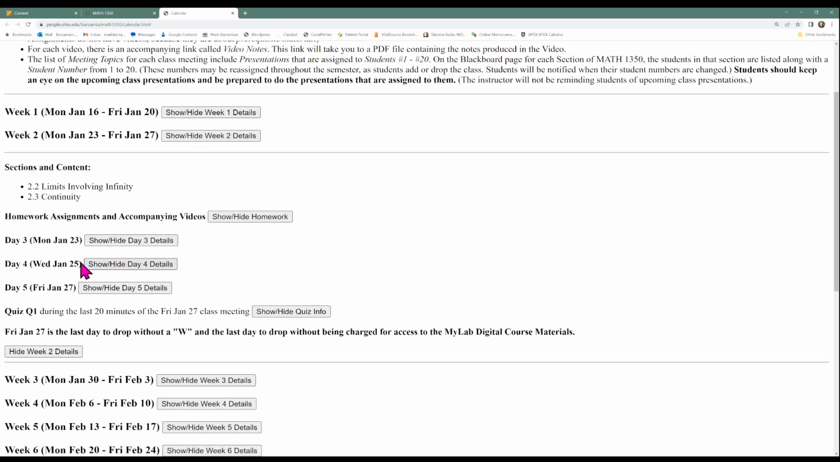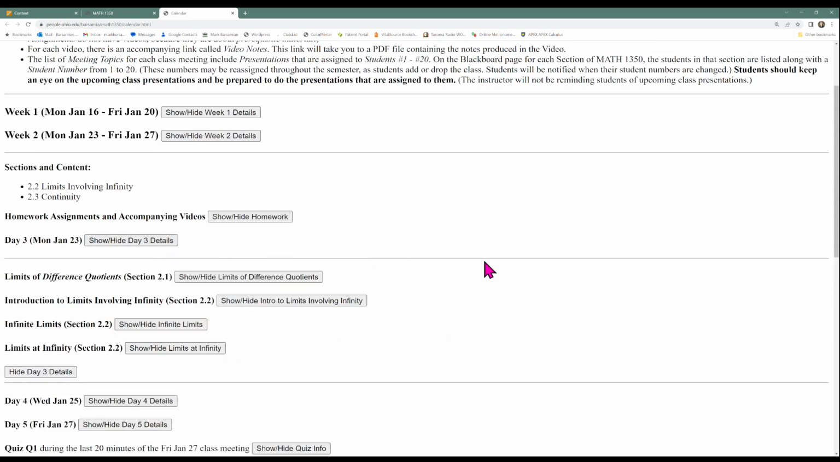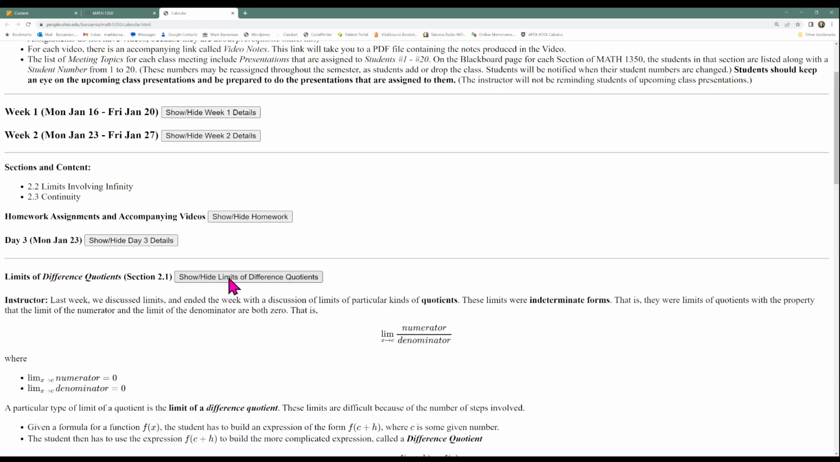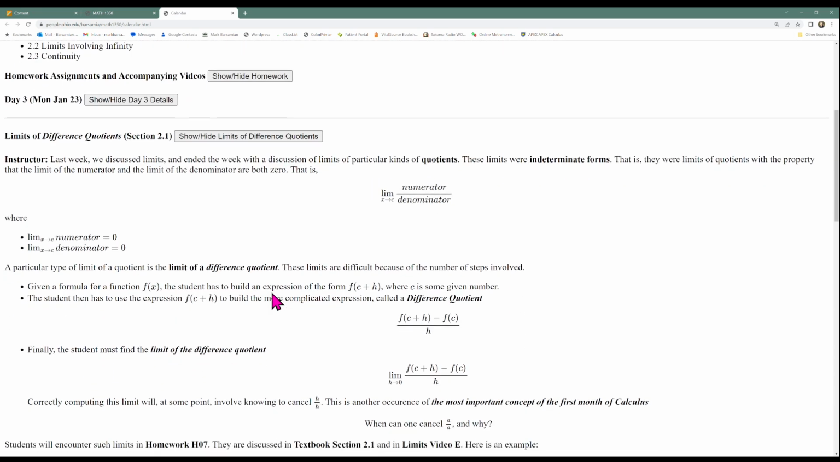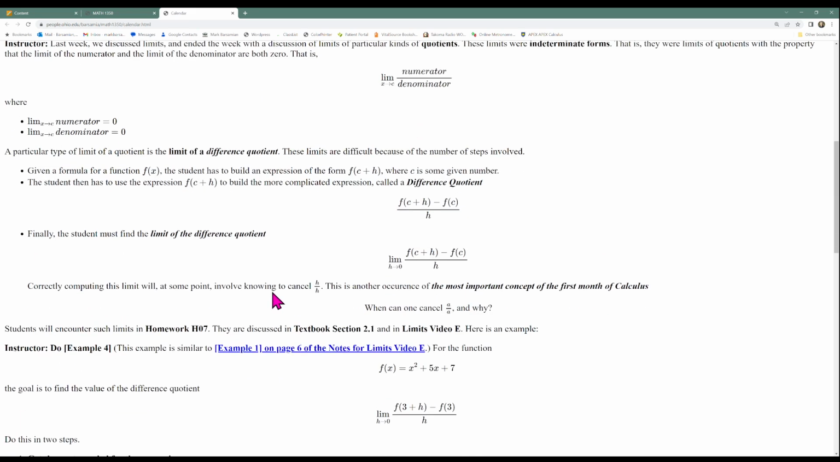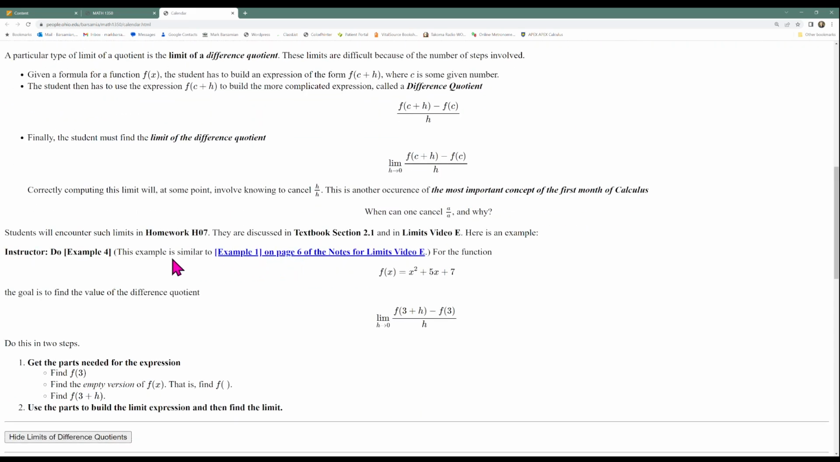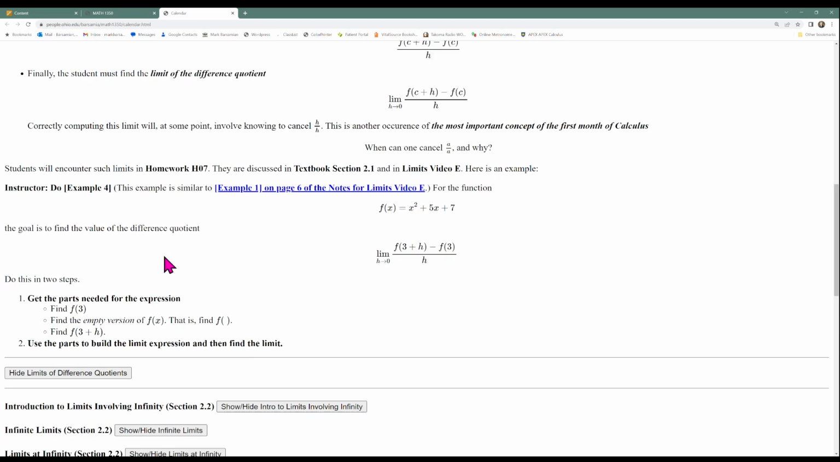Now, there are 3 class meetings in week 2, Monday, Wednesday, Friday class meetings. Each of those meetings has an expanding menu of topics that are covered in that meeting. So for instance, day 3, Monday, January 23rd, there are these 4 topics for the meeting. Now, here's the meeting outline for that part of the meeting. Your instructor will do this stuff.